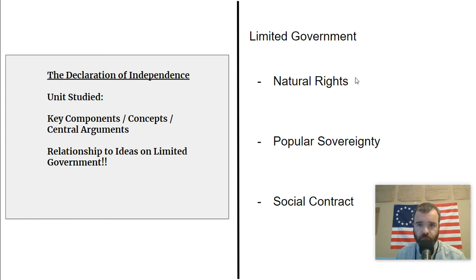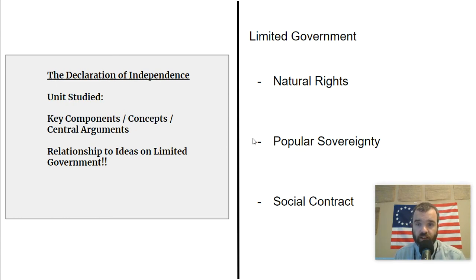First is natural rights. Thomas Jefferson really echoes John Locke when he says that all men are created equal and they have the right to life, liberty, and the pursuit of happiness. Locke had said that they had the right to life, liberty, and property. So these are rights that people are born with. And this is something that is going to be at the core of American philosophy towards limitations on government. These natural rights can't be taken away.